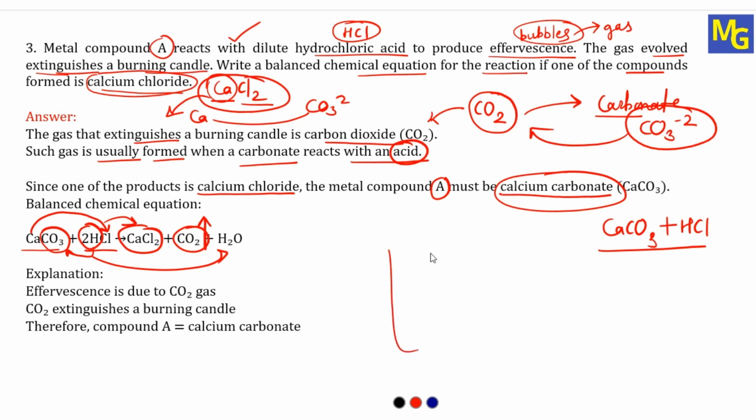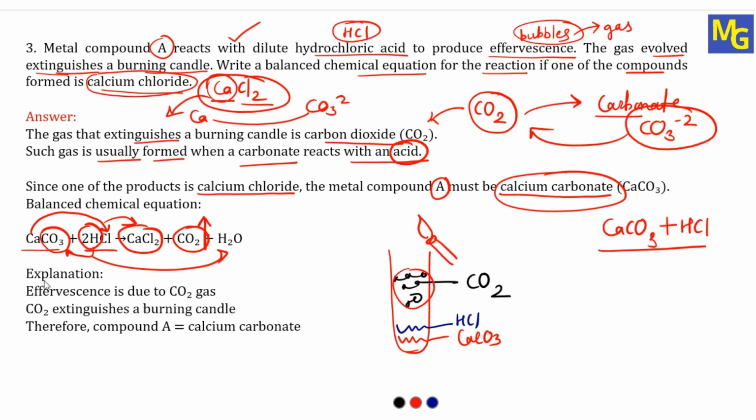So when you are doing this reaction in a test tube, this is CaCO3, and when you add HCl to this, you can see there is formation of effervescence or bubbles, and this is nothing but CO2 gas. Now, if you bring a burning candle near the mouth of this test tube, then this burning candle will extinguish, it goes off, and that is just because of this CO2 gas. That's why CO2 gas is used in fire extinguishers. It will help to put off the fire.